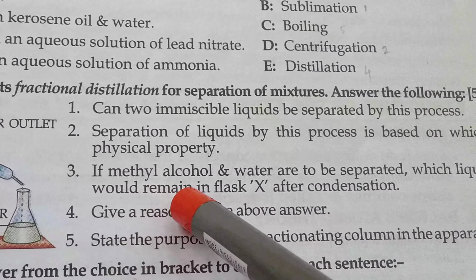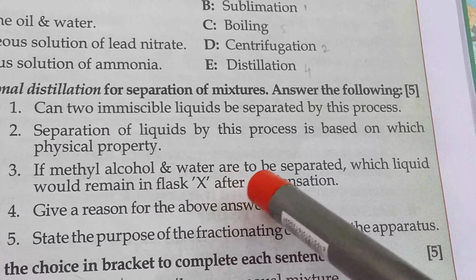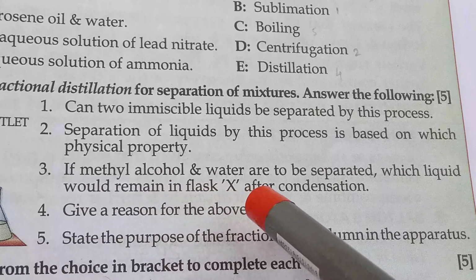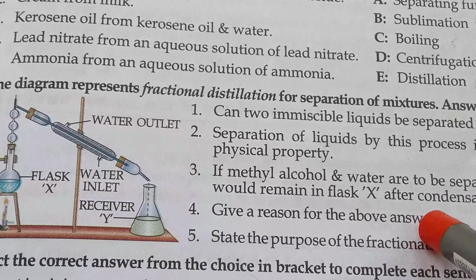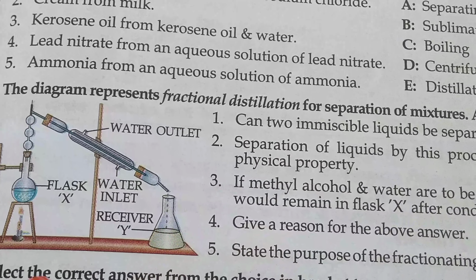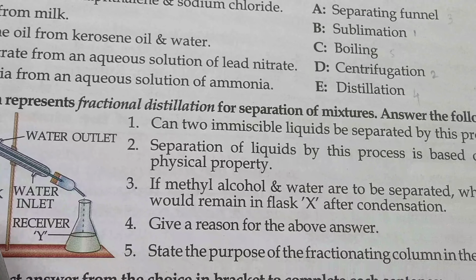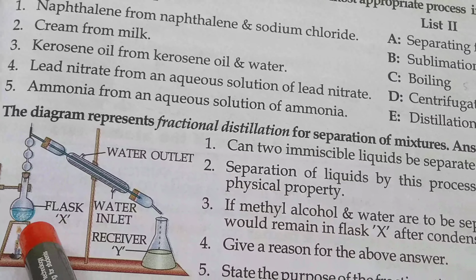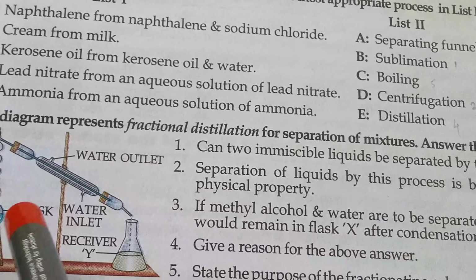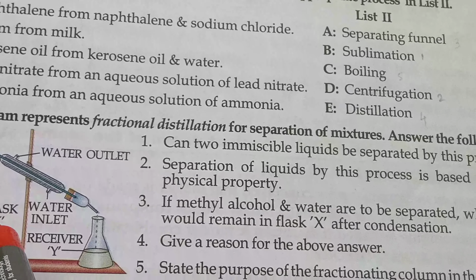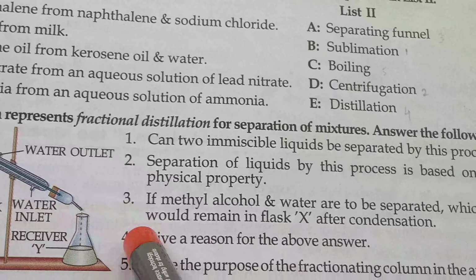If methyl alcohol and water are to be separated, which liquid would remain in the flask X after condensation? After condensation, there will be water left in the flask X because the boiling point of water is greater than the alcohol.